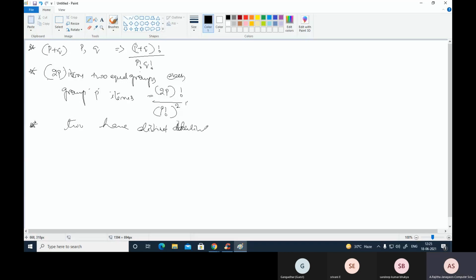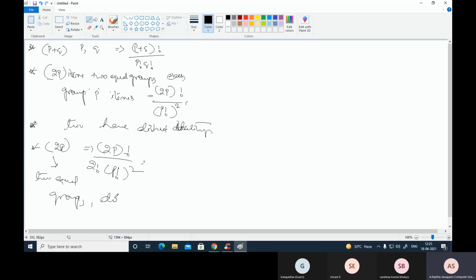Distinct identity. Whereas in two groups, if they do not have distinct identity, here 2P items are there. These are divided into two equal parts. That is 2P factorial divided by 2 factorial times P factorial whole square. So these are divided into two equal groups.